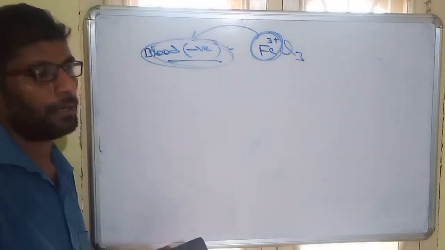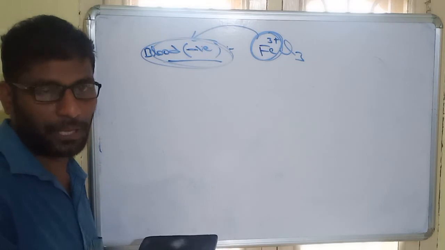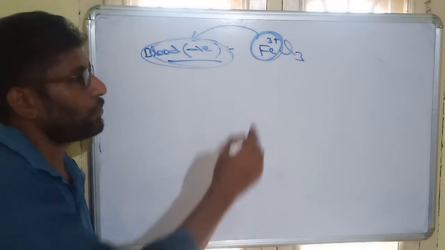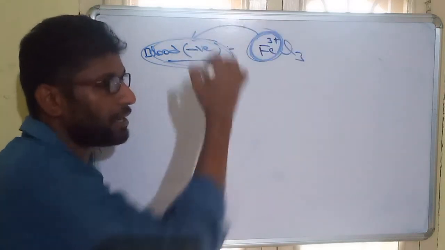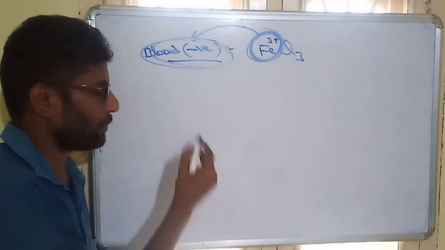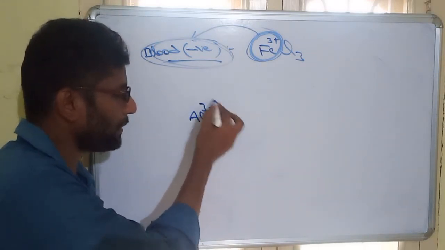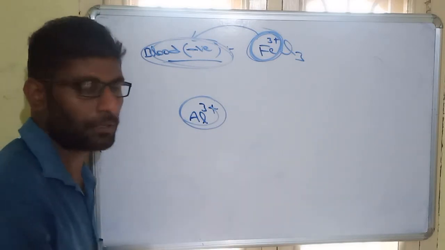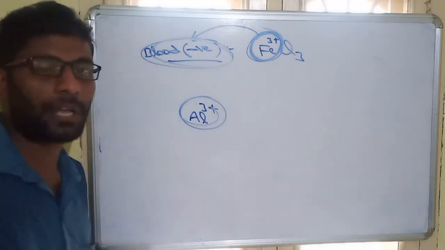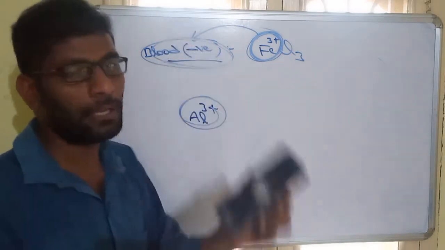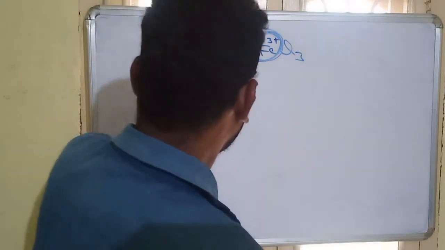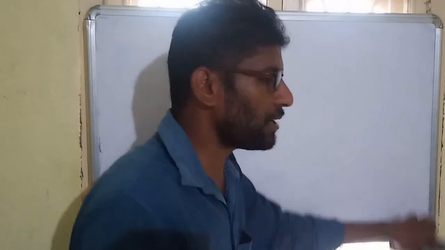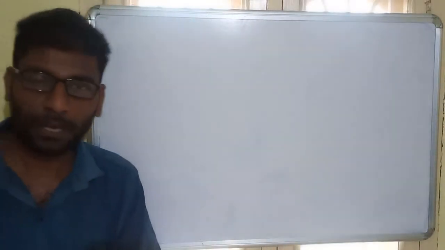That's why, whenever bleeding happens through cuts, we can apply positive charge ions like potash alum. Potash alum contains Al3+ ions, which coagulate the blood. That means it will stop the bleeding. So to stop the bleeding, we use potash alum because it will coagulate the blood. Coagulation means destabilization of a colloid, either by a physical or a chemical technique.